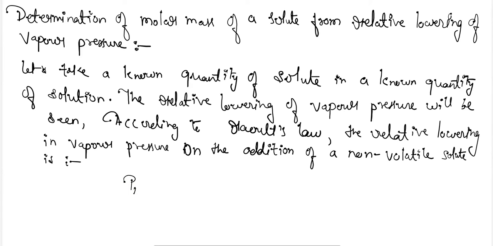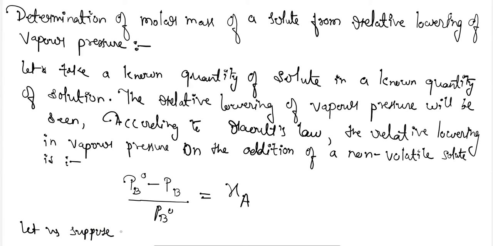So here I am considering P A naught minus P A divided by P A naught. This was the relation we derived, and it equals the mole fraction of the solute. Okay, so let us suppose that WA and WB are the masses of solute and solvent respectively.